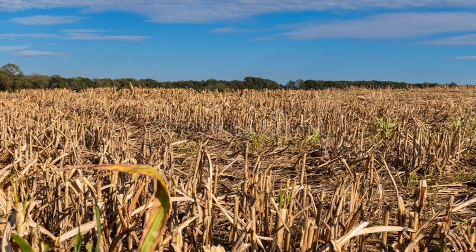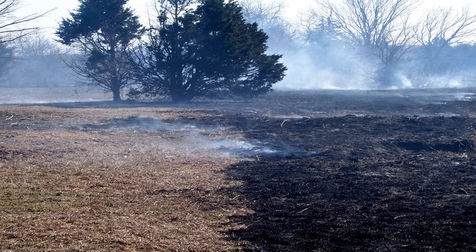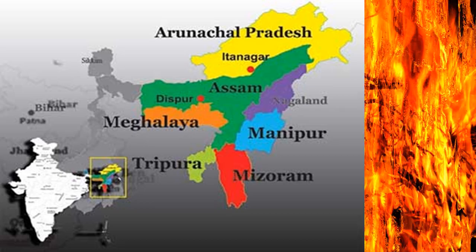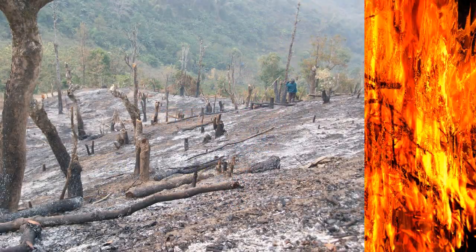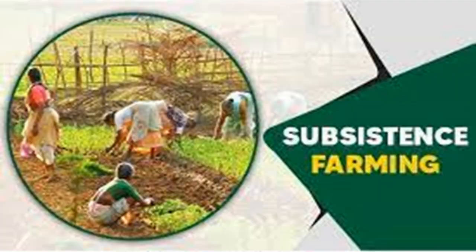This patch of land is cultivated till it starts losing its fertility. The farmers then abandon this plot of land and clear another patch of land for cultivation. This form of farming is also called slash and burn agriculture. In India, it is practiced in the northeastern parts where it is known as joom cultivation.